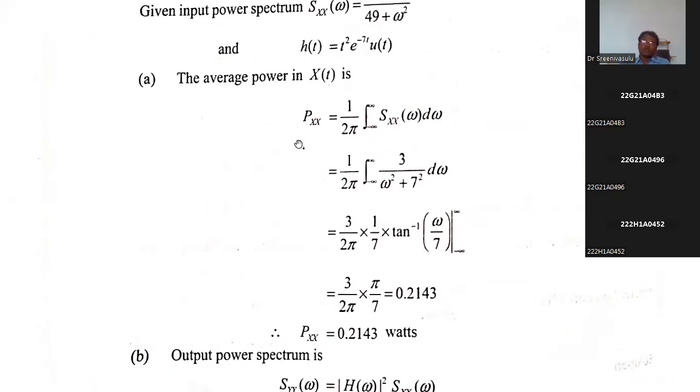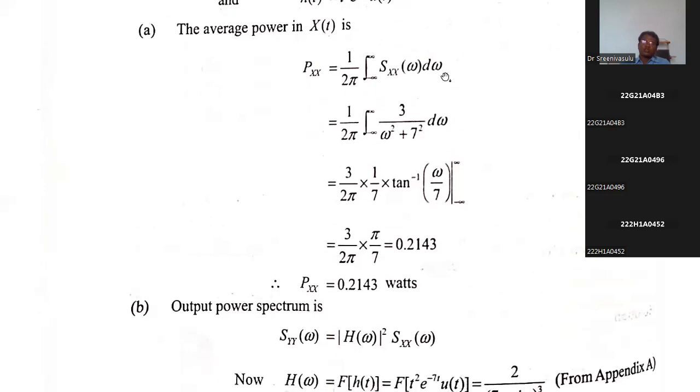What is the inverse Fourier transform of Sxx of omega? It is 1 divided by 2 pi, integral from minus infinity to infinity, Sxx of omega into e power j omega tau into d omega. It is nothing but Rxx of tau. Now, for calculating the power, we substitute tau equal to 0. Whenever tau is 0, the e power j term is 1. We already discussed this in the previous class also.